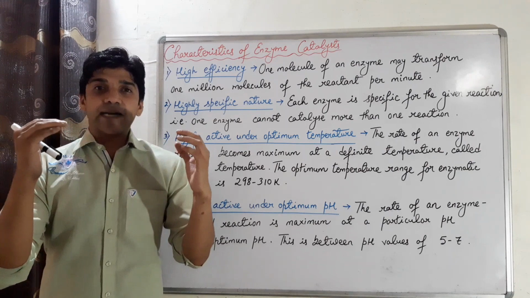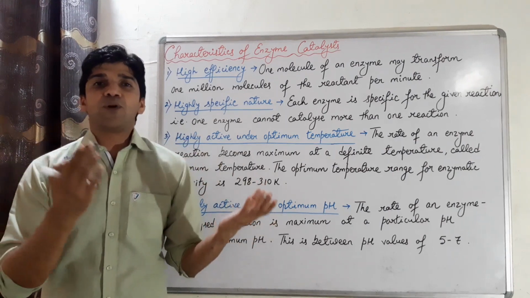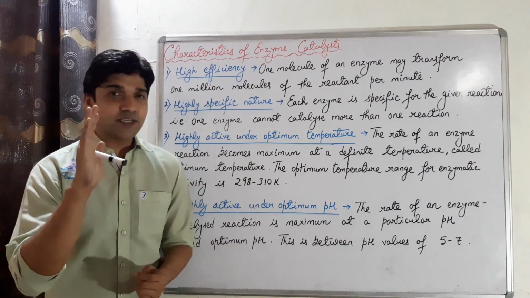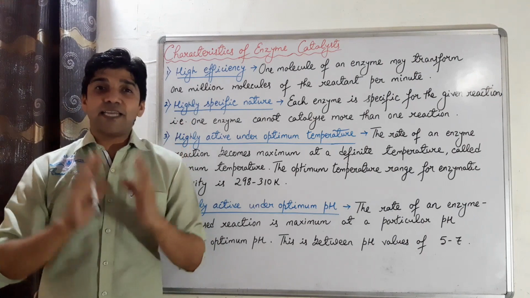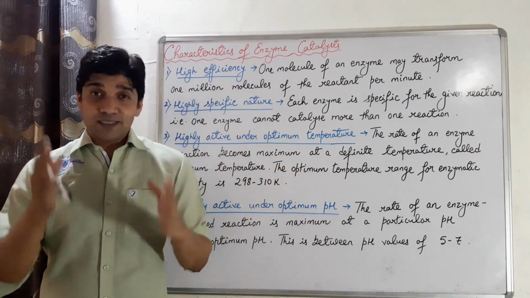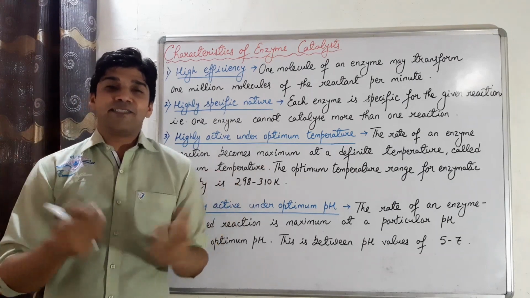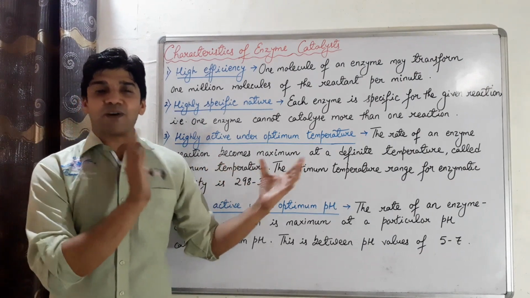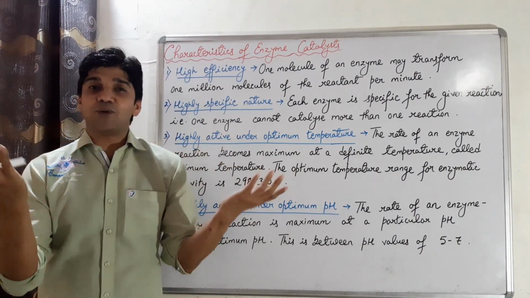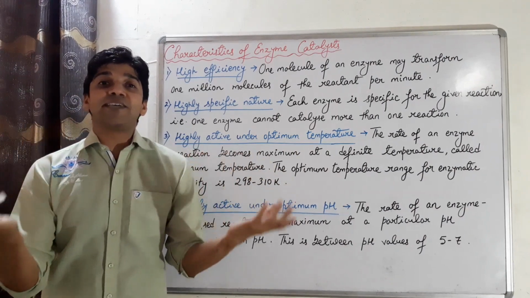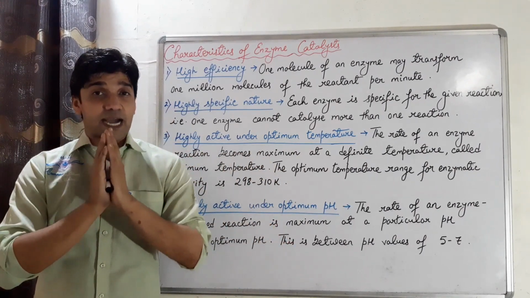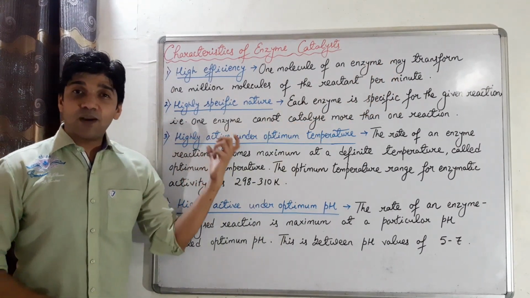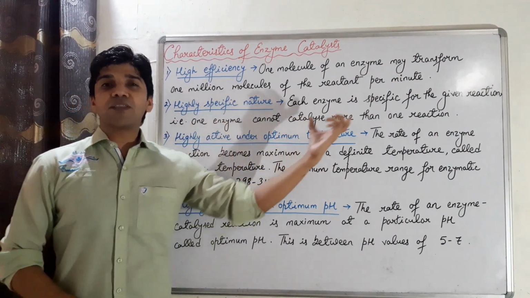So urease hydrolyzes urea to form ammonia and carbon dioxide. Urease enzyme is highly specific only for urea. It does not hydrolyze any other amide molecules. Similarly, we have just seen about invertase enzyme. Invertase hydrolyzes only sucrose to form glucose and fructose. It will not hydrolyze maltose. For maltose, we have maltase enzyme. So each enzyme is highly specific for the given reaction. That means one enzyme cannot catalyze more than one reaction.